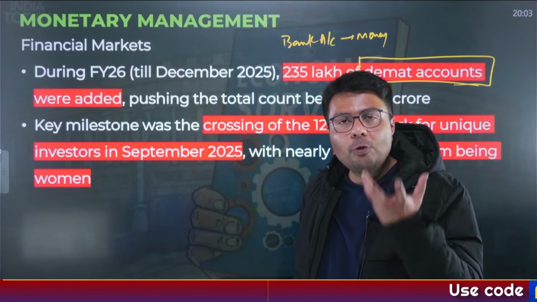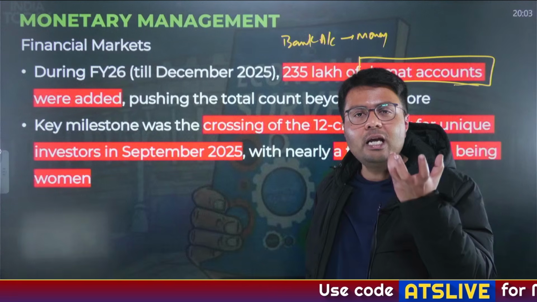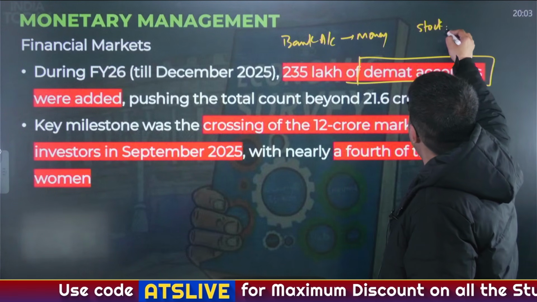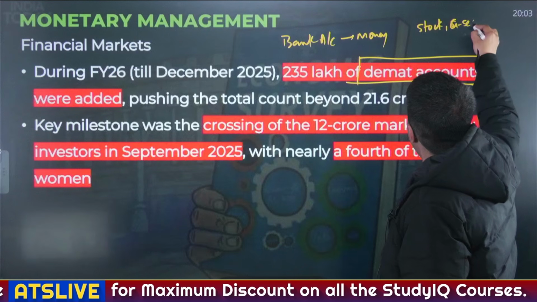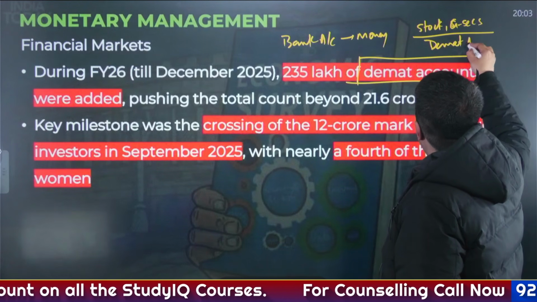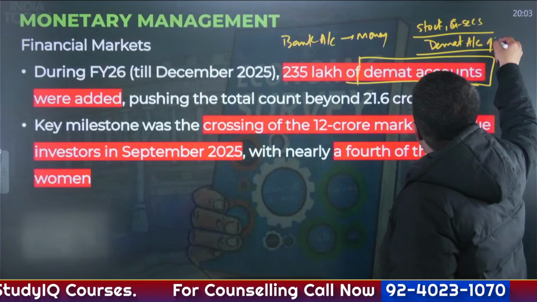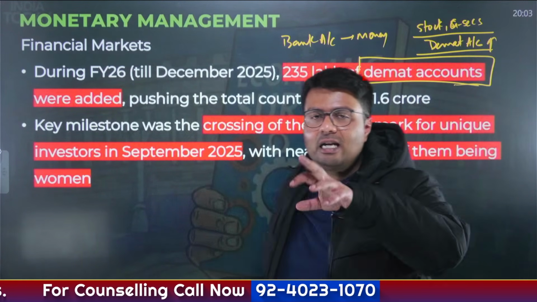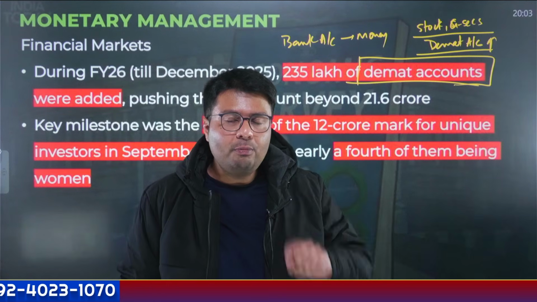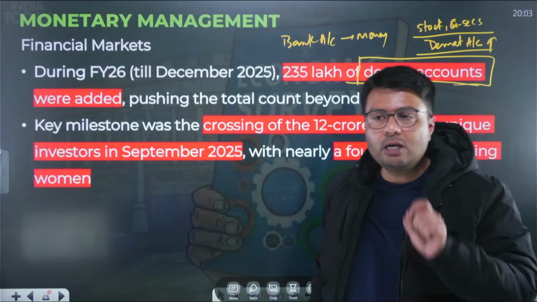You are storing stocks, you are storing government securities. To store stocks and government securities, you need a special kind of account, which is called a demat account. So when more people have a demat account, you can safely say that more people are participating in stock trading, more people are investing in mutual funds, right? And this is what has happened.